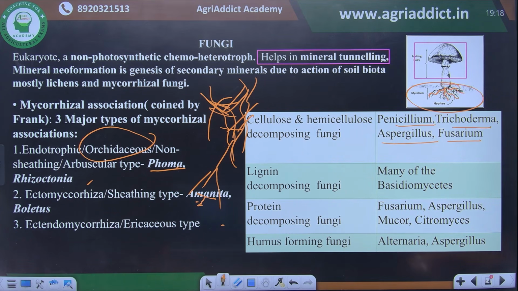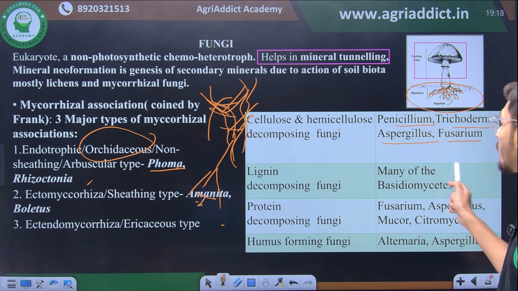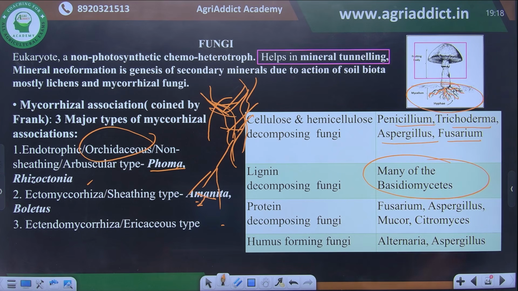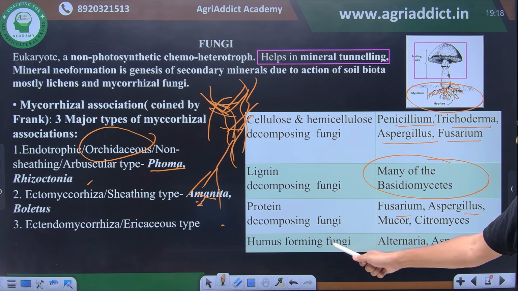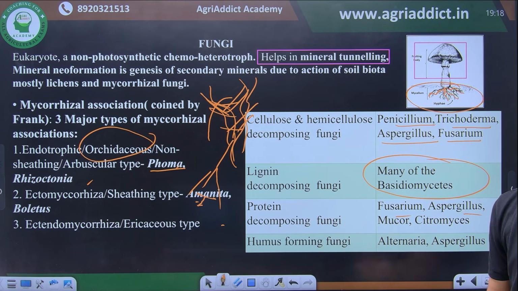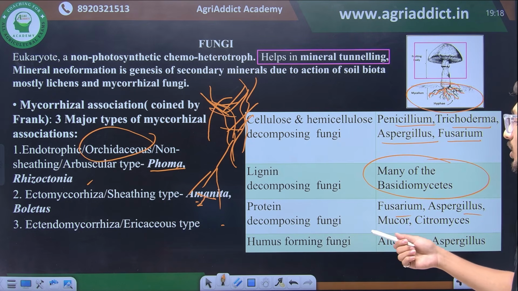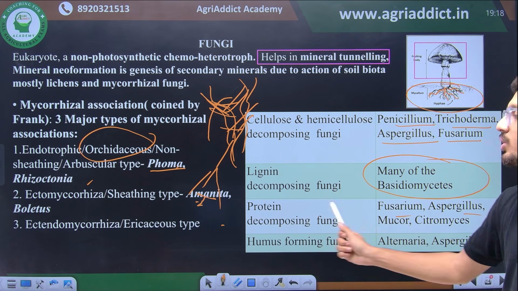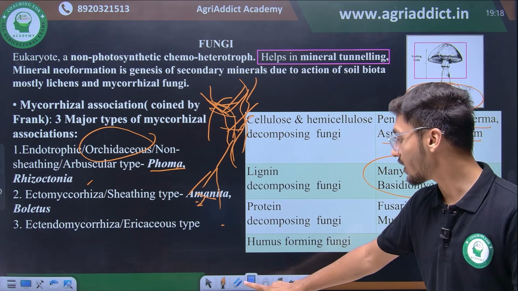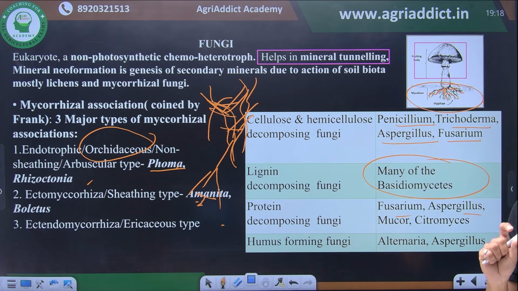Then we have lignin decomposing fungi. Many genera of the Basidiomycetes group are included in these lignin decomposing fungi. Then we have protein decomposing fungi such as Mucor and Aspergillus. See, Aspergillus is commonly included in three different categories: humus forming, cellulose and hemicellulose decomposing, and protein decomposing. Now let's understand why it is included in three different categories. Humus forming, that is, it has to decompose all the litter and different types of compounds found in litter and organic waste.